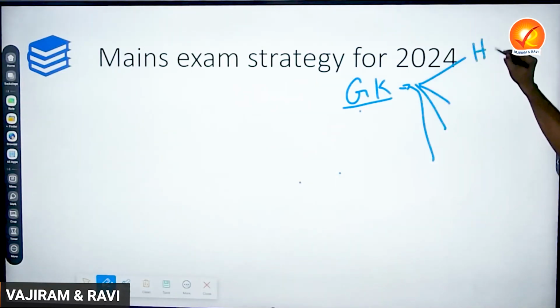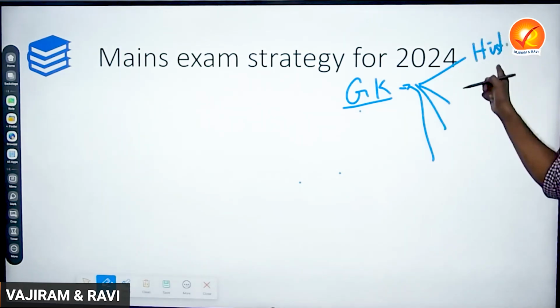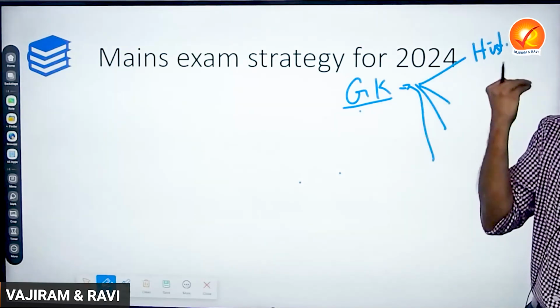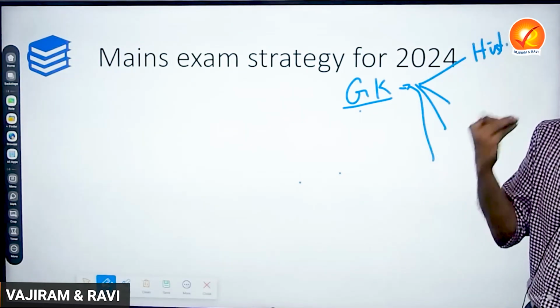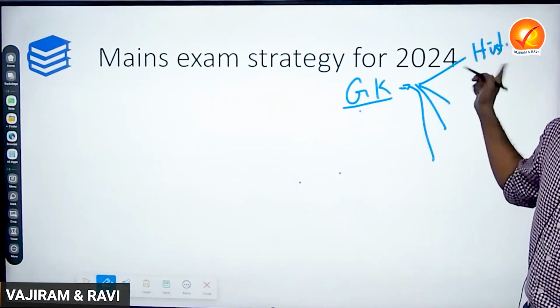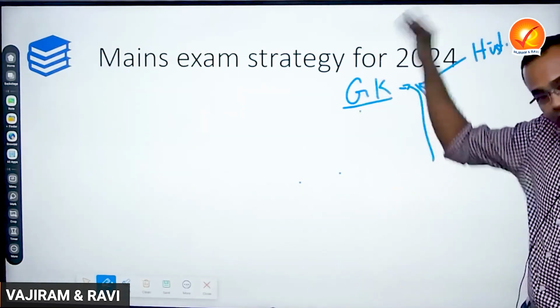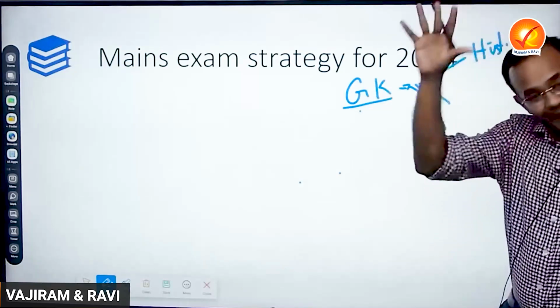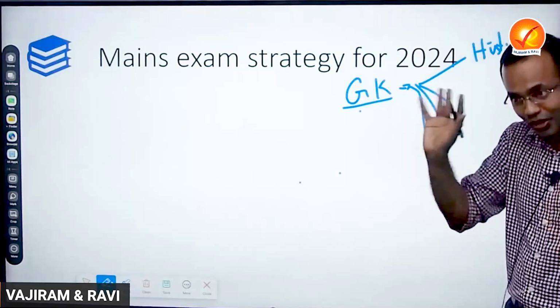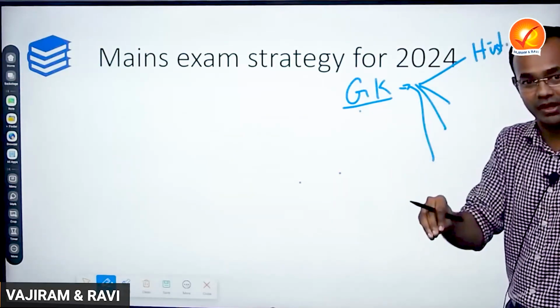We have history. When we say history, ancient history and medieval history are available. Whereas in civil services, ancient administration and medieval administration are not there. In the case of forest administration, ancient history, medieval history and the administration part are also there. Don't worry about it. During the classes, I will also show you a categorization. That's how we shall help you with the GK paper. What has to be studied, what is required, that will also be there.